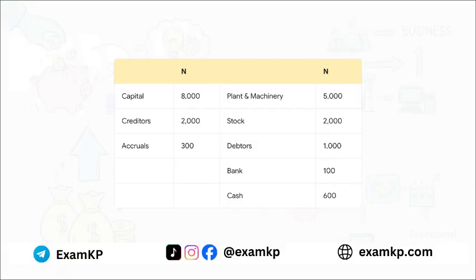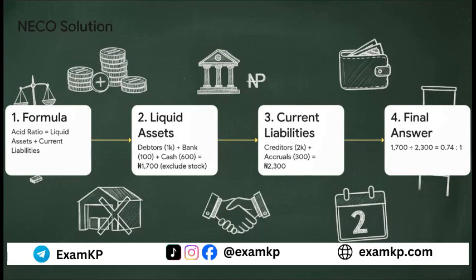Okay, last one, a NECO-style calculation question. They've given us a bunch of figures from a balance sheet and they want us to find the acid test ratio. Don't let the name scare you. It's just another name for the quick ratio. Let's break it down. Here's the play-by-play. Step 1. Write the formula. Acid test ratio is liquid assets divided by current liabilities.